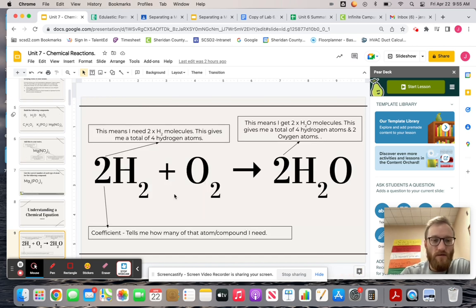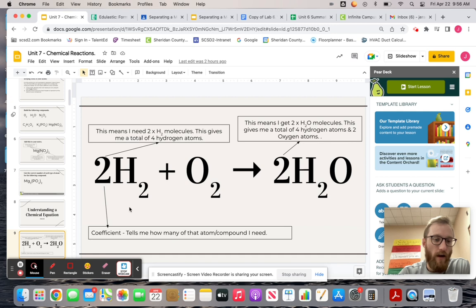All right, so if you watched the video, basically what a chemical equation does is it's going to explain a chemical reaction, what went in, what went out. So on this side, we have our reactants, okay? We can think of our reactants as like ingredients in cooking. What are we going to put into the recipe, or what are we going to use in the recipe? And then on this side is our products. What's going to come out?